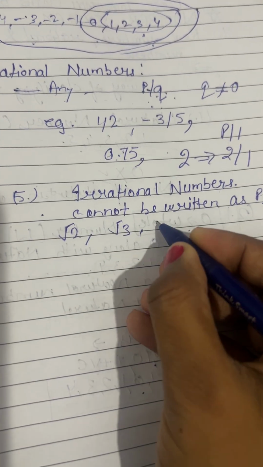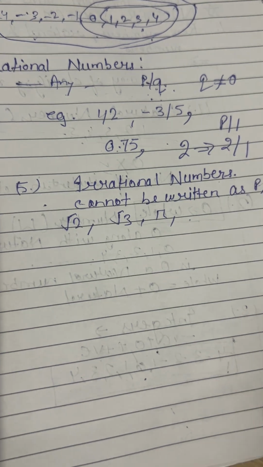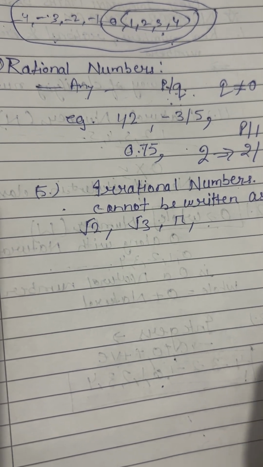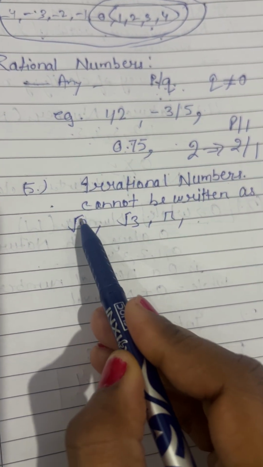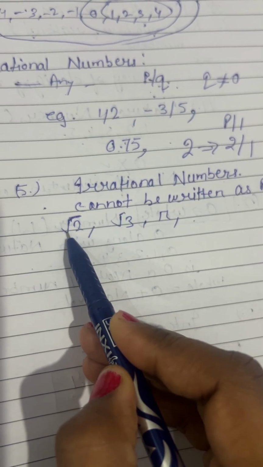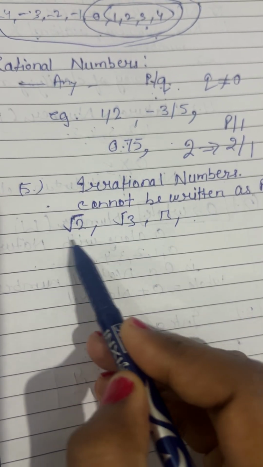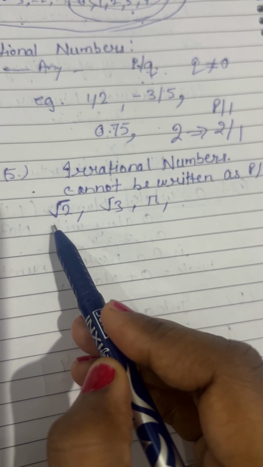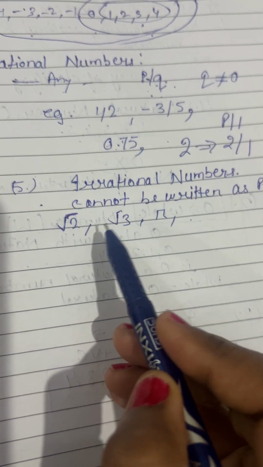Like pi, right? So basically the numbers which do not have a complete square root, right? So those numbers are irrational numbers.